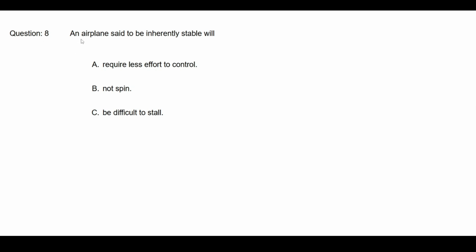Question 8. An airplane said to be inherently stable will require less effort to control.